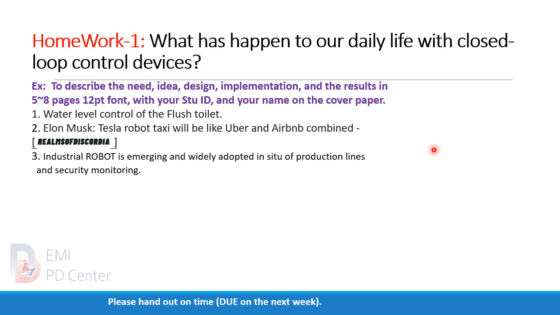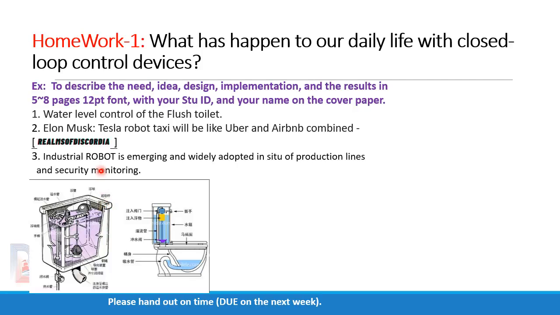Homework 1: what has happened to our daily life with closed loop control devices? Please make a report on A4 paper to describe the need, idea, design, implementation, and the results in 5 to 8 pages in 12-point font, with your student number and your name on the cover page. For example, water level control of the flush toilet, as mentioned above.